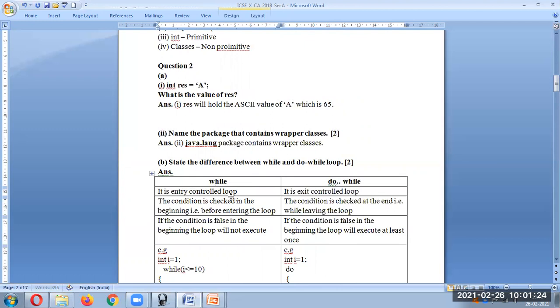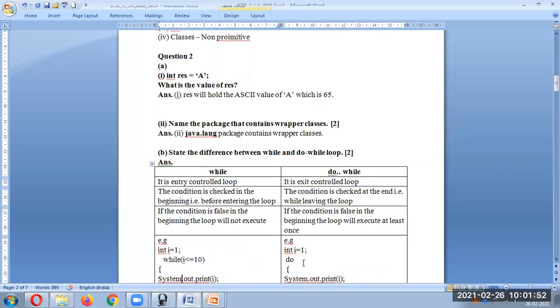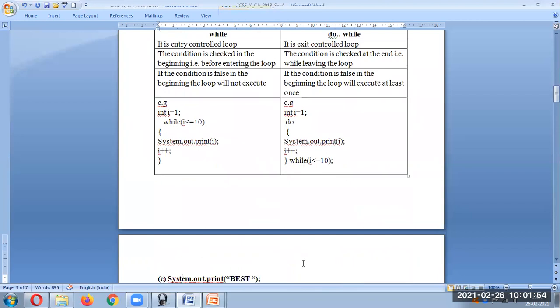The first difference is that while is an entry control loop, whereas do while is an exit control loop. In while, the condition is checked at the beginning, before entering the loop, whereas in do while the condition is checked at the end, while leaving the loop. So in case of while, if the condition is false, it will not enter the loop at the beginning itself. Whereas in do while, as the checking happens at the end, it will execute at least once, even if the condition is false. You can give an example for both cases.